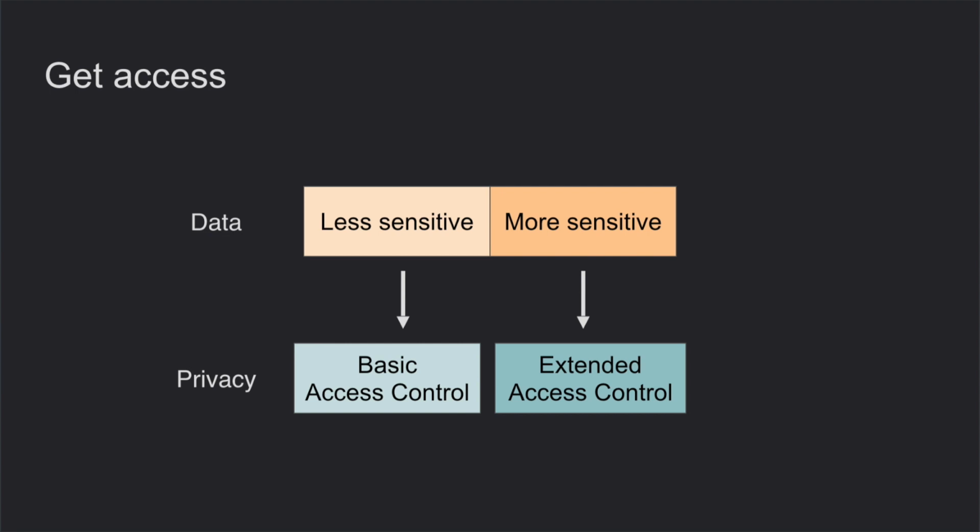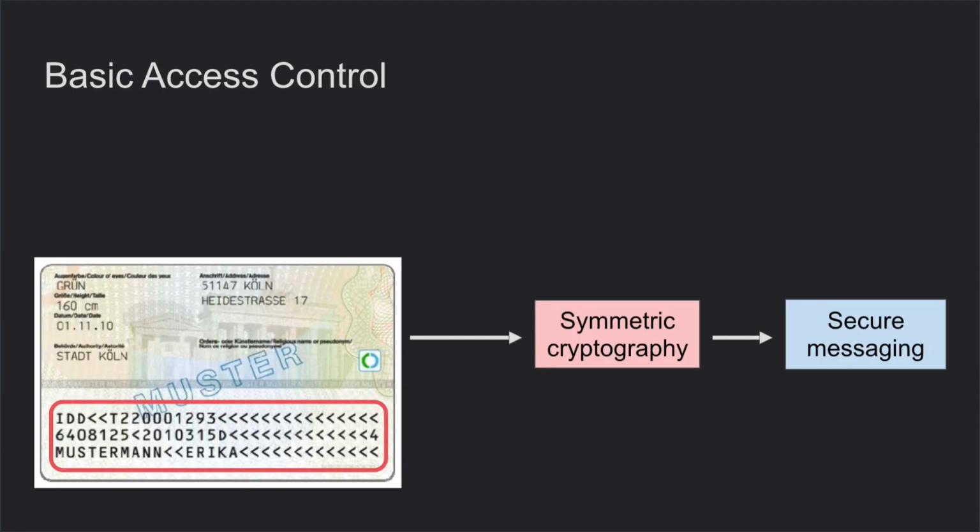So first, basic access control. As we saw in the demo, before we start to read the data, we need to provide some input data: the document number, date of birth and date of expiration of the document. These three pieces of data form the password, and with some symmetric cryptography, the reading device can establish secure messaging with the card and start to read the data from the card.